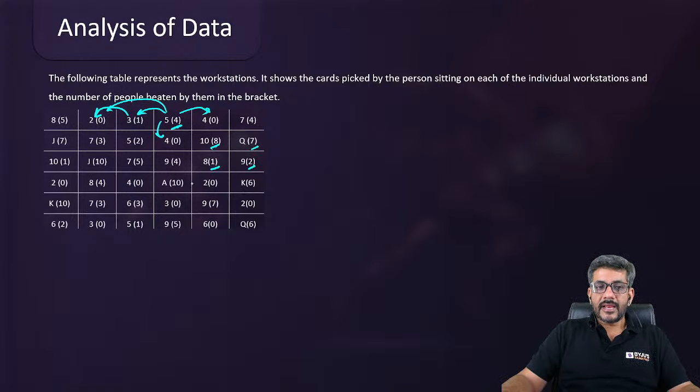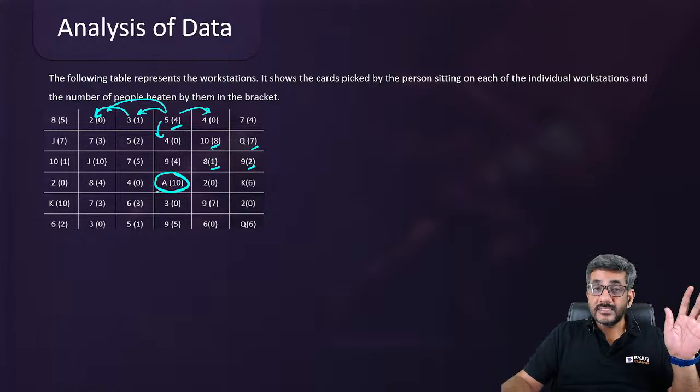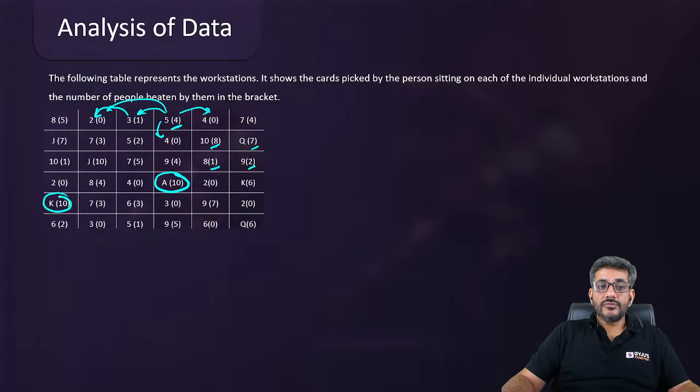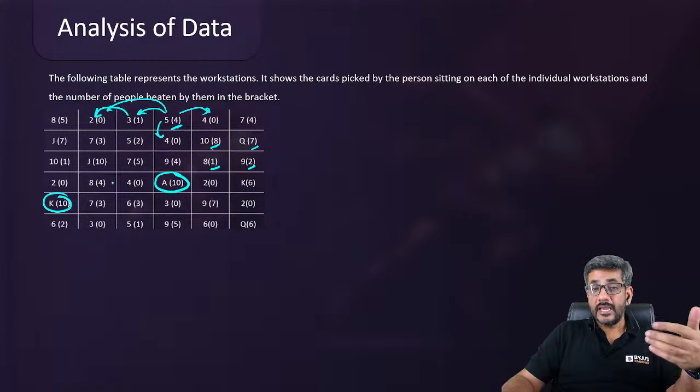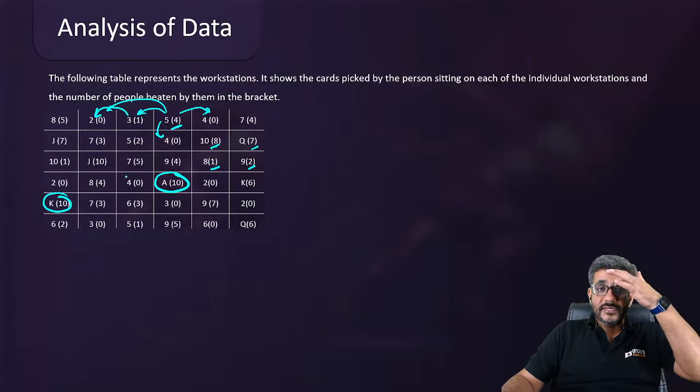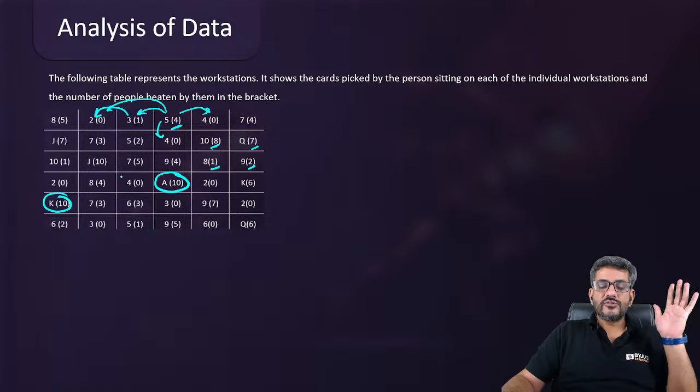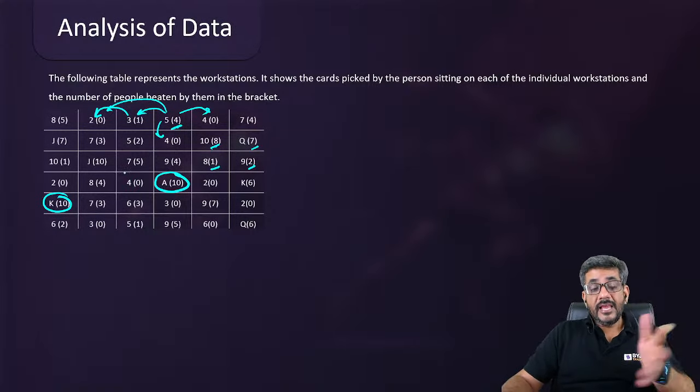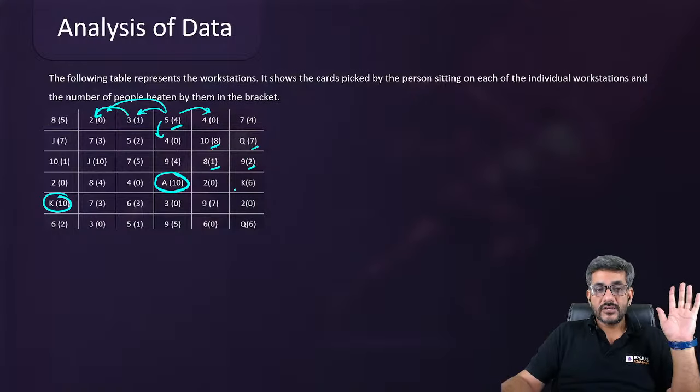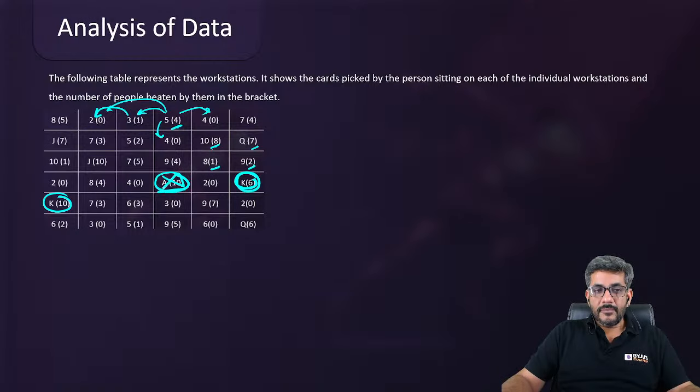So the numbers in the bracket are those numbers whom that guy can beat. So A will have 10 because A तो सबको ही बीट करेगा, highest ranked है. K will beat all of them अगर उसके रो कॉलम में A नहीं आ रहा तो, because A is higher rank than K. Otherwise K भी सबको बीट कर पाएगा. So wherever A is there, A is going to beat 10 of them. If K is there and A is not there in row and column, he would also be beating all 10 of them. जैसे यहाँ पे देखिए K सिर्फ 6 को बीट कर पा रहा है because जैसे ही A आ गया he won't be able to beat him, him और him और him. ये 4 लोग निकल गए, बाकी तो सबको बीट कर पाएगा. 3 यहाँ पे, 2 यहाँ पे और 1 यहाँ पे. So he can beat 6 people.